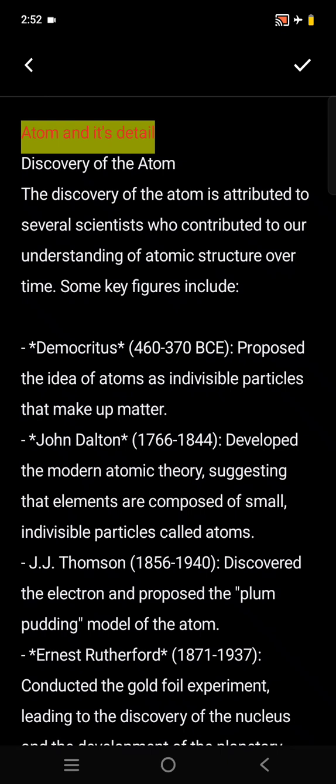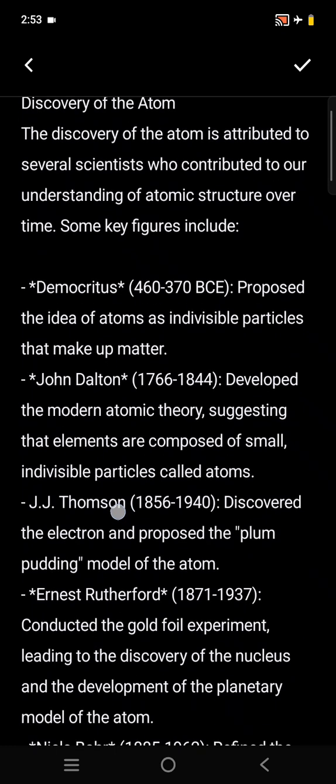Dear viewers, in this discourse, we will discuss an atom. First, the discovery of an atom. Several philosophers and scientists have contributed in this regard. First is Democritus, who relates to the period 460 to 370 BCE.